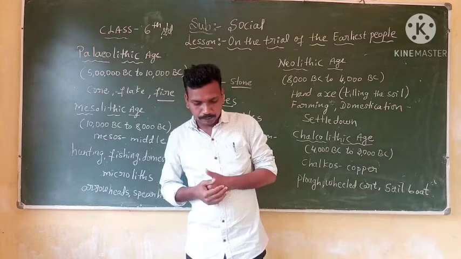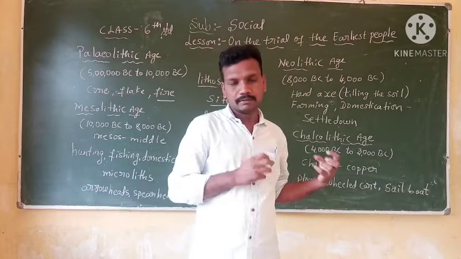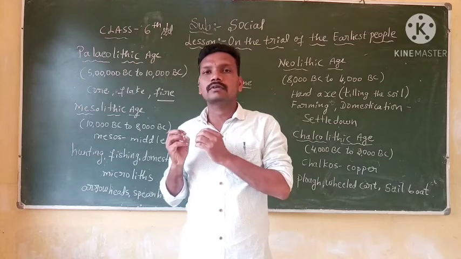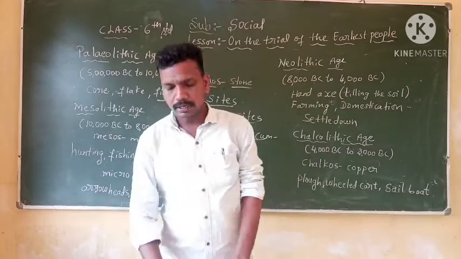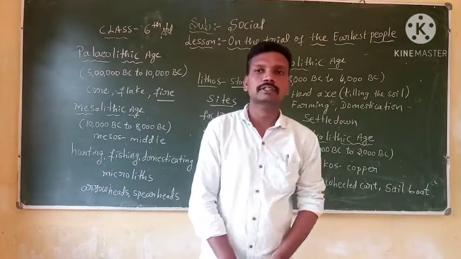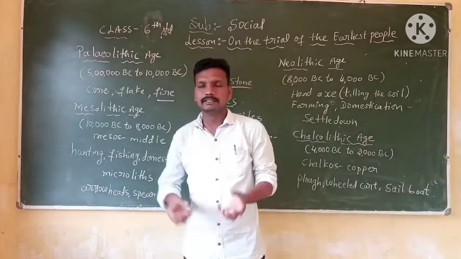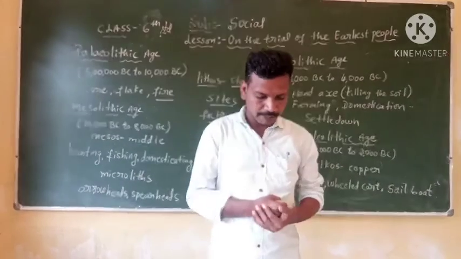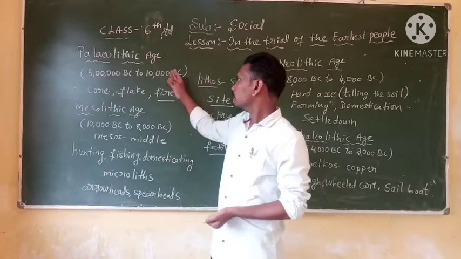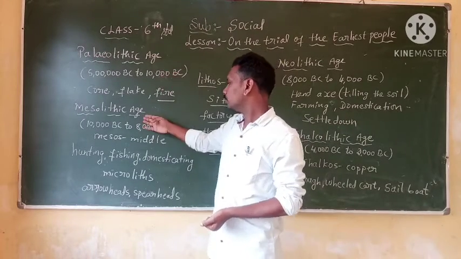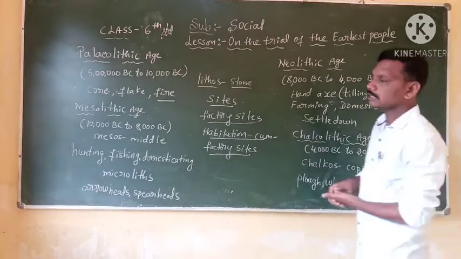From the earliest time up to 12,000 BC, the early humans used stone for their weapons. So this time period is known as the Stone Age. The Stone Age is further divided into 4 phases: Paleolithic Age, Mesolithic Age, Neolithic Age, and Chalcolithic Age. Let's learn one by one.